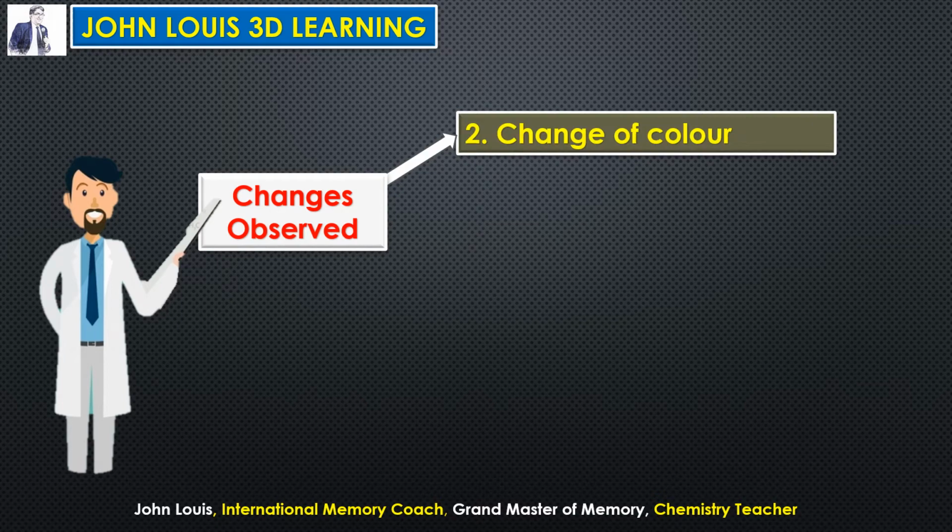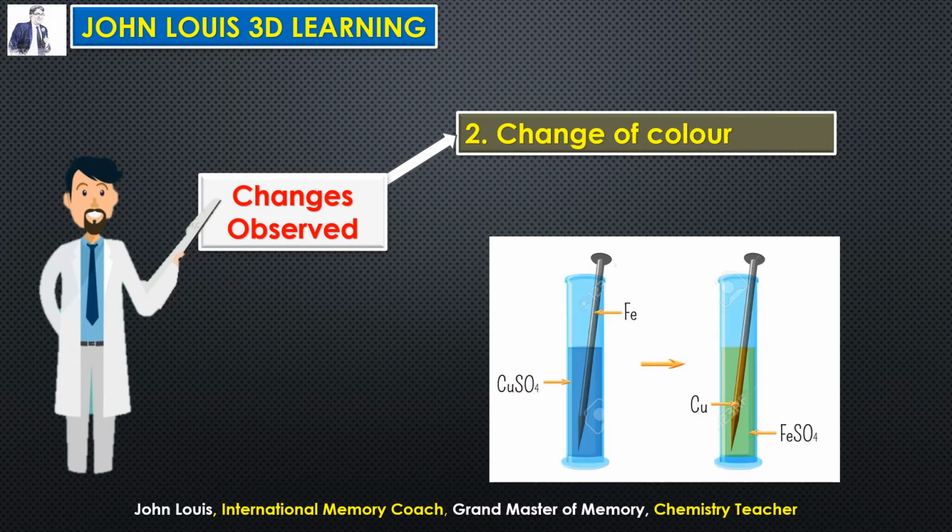So what is next? Change of color. For example, here we have taken copper sulfate solution in a container, which is blue in color. Because copper sulfate is blue in color, the solution is blue in color. And you are keeping a nail made of iron. Slowly you can observe the blue color changes into green and a brown deposit forms on the surface of the iron nail. So why does this happen?